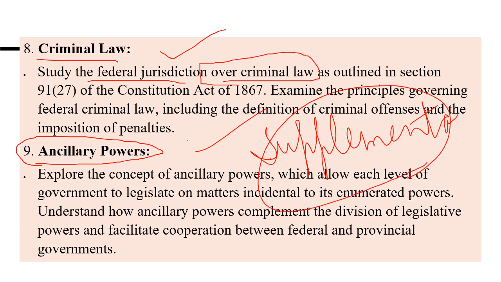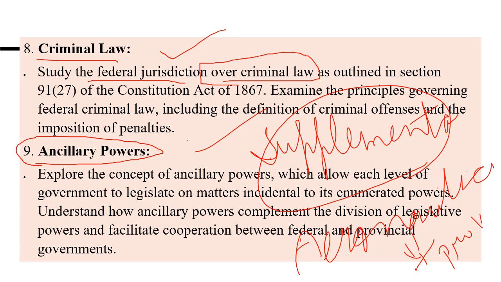For example, there is one big topic related to aeronautics that comes under federal authority, and then there is something related to land that is under provincial government. So here, there is a scheme, a law that has both these things.